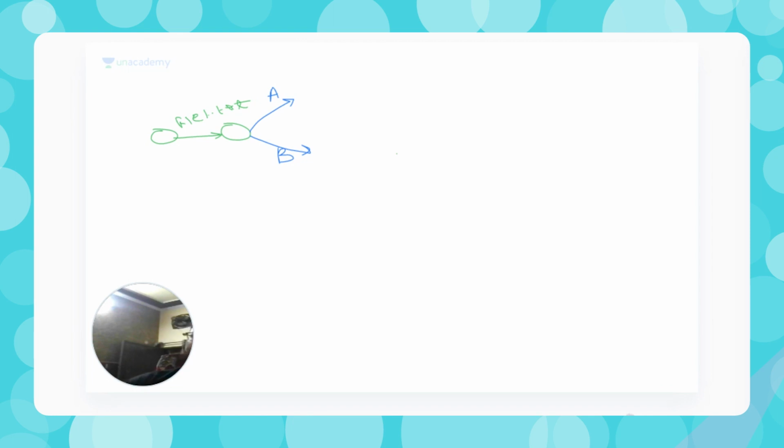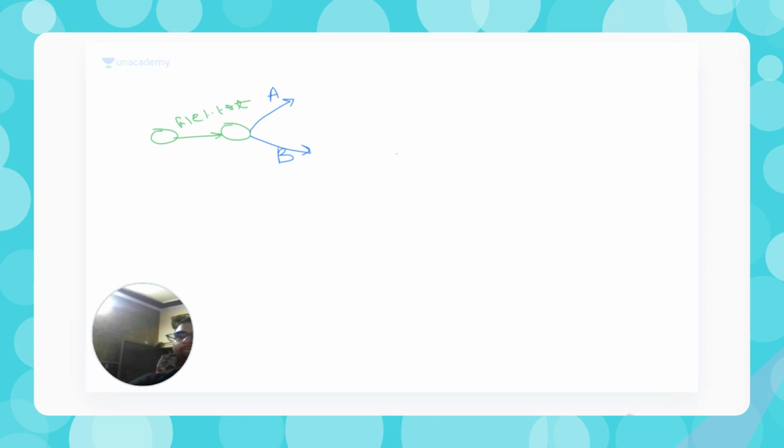We call this the branching concept. These two developers are creating their own branches, and later on they're going to merge them. So how do we create a branch? Let's see that.